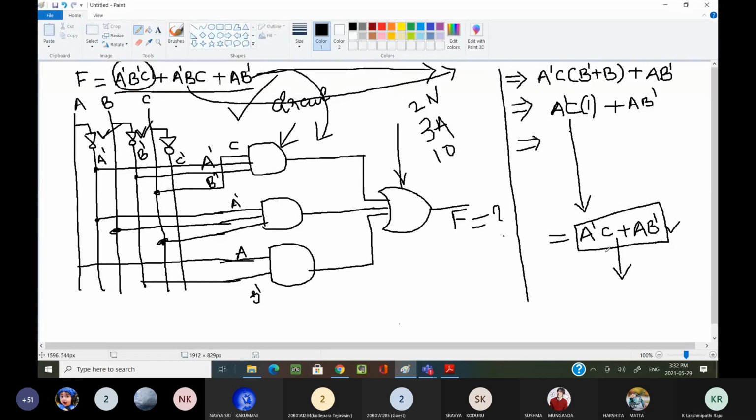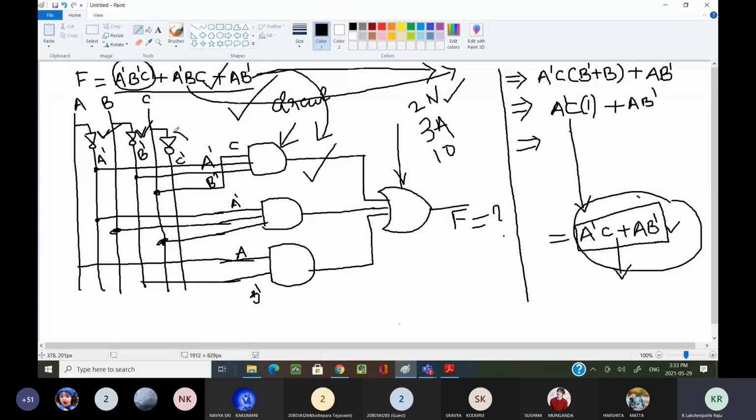Only 2 AND gates? No, sir. I am not talking about this expression. I am concentrating on the first expression, the first circuit. In my first circuit there are 3 NOT gates.